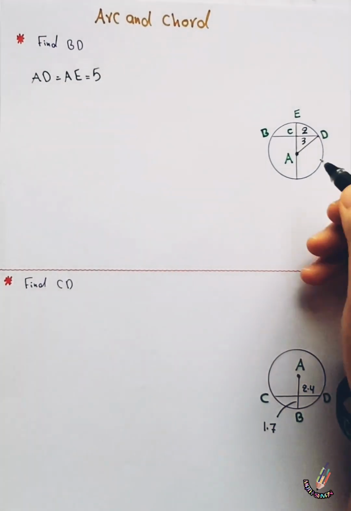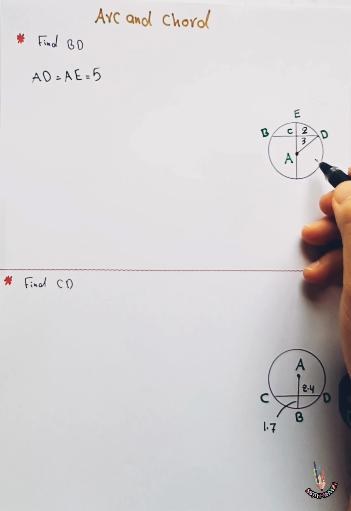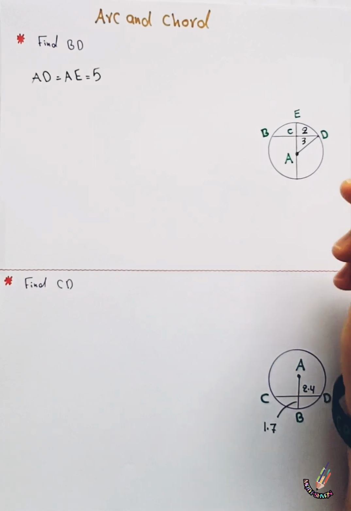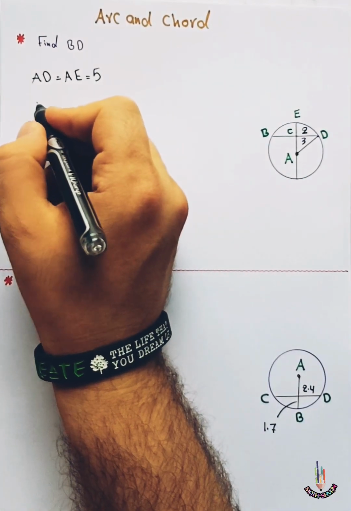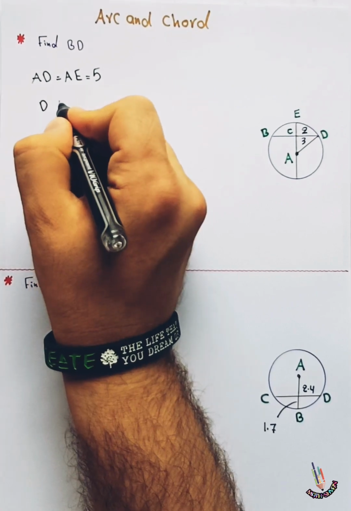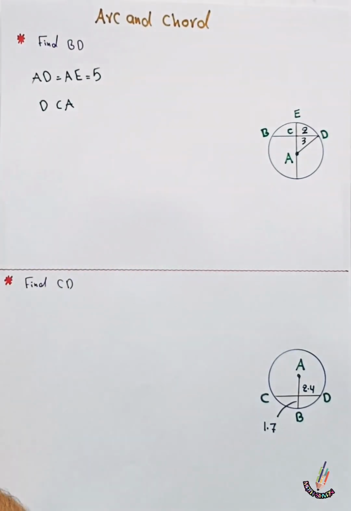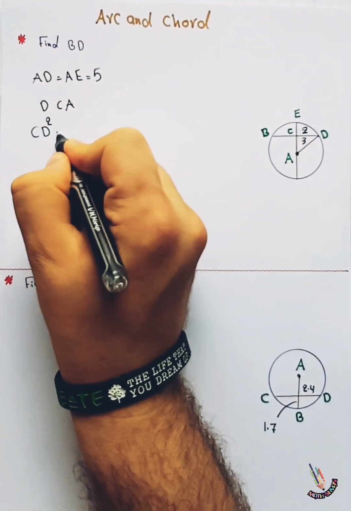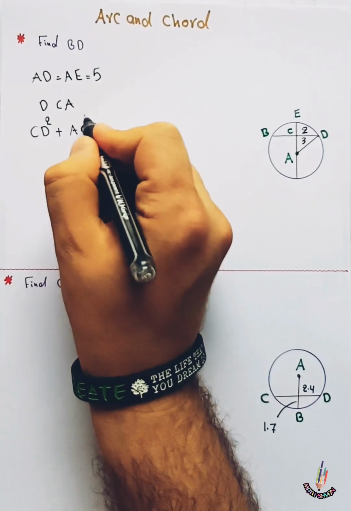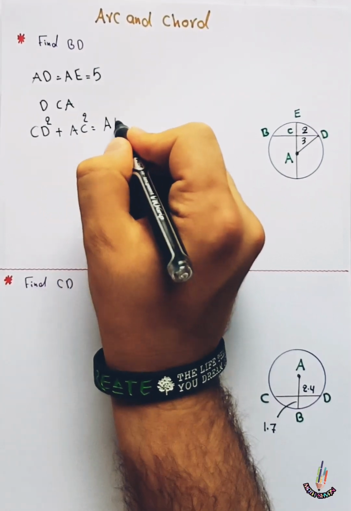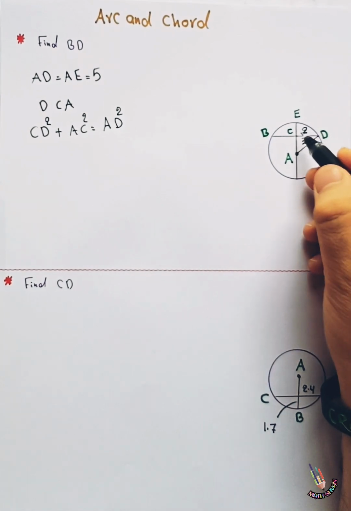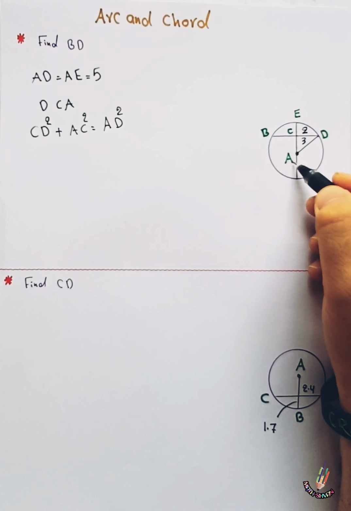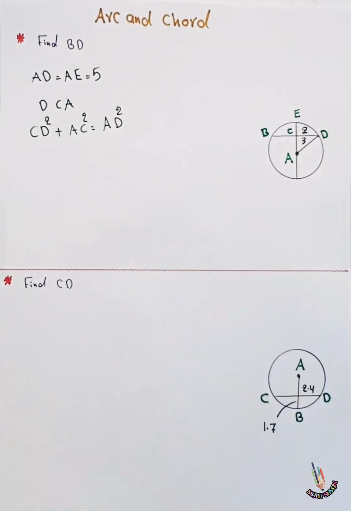After that, we can use the right triangle DCA for finding the measure of CD. In the triangle DCA, we can use the Pythagorean theorem: CD square plus AC square equals AD square. CD square plus AC square equals the hypotenuse AD square.